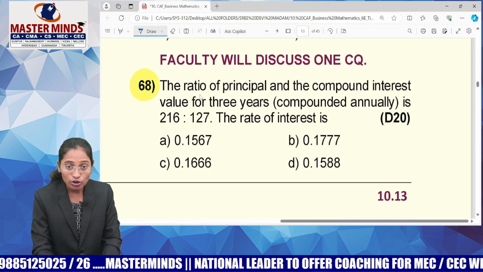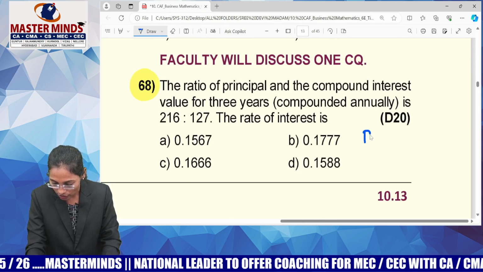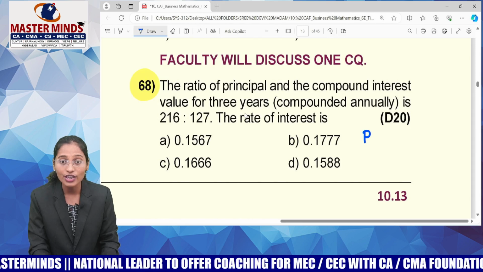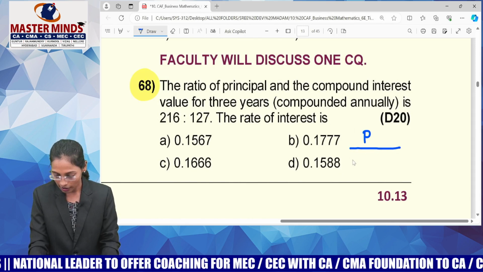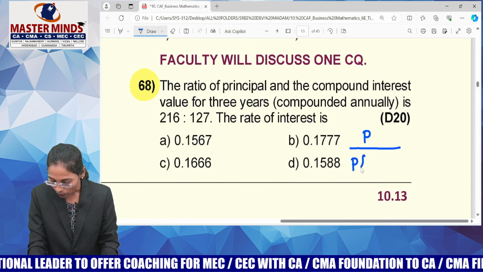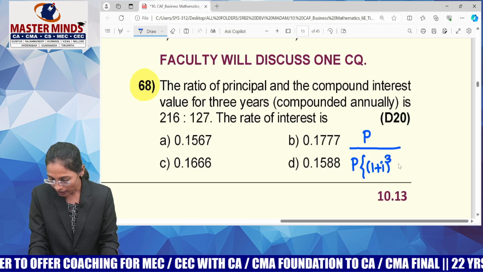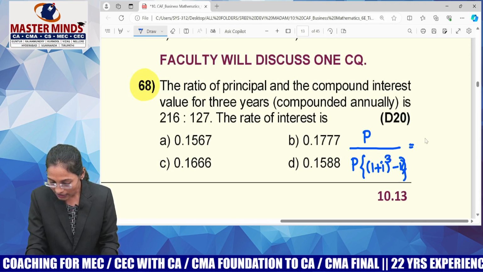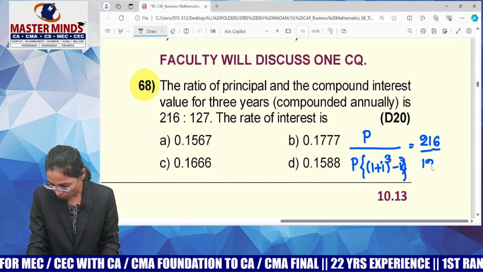The ratio between what? Principal. So guys, he's saying that principal. So I'm keeping P. And the compound interest value for 3 years compounded annually. Tell me the formula for compound interest. P of (1 plus I) whole cube minus 1. And the ratio is how much, guys? 216 by 127. Keep it like this only.